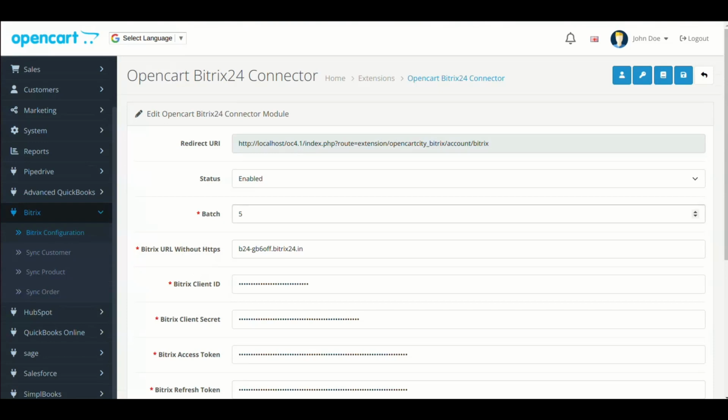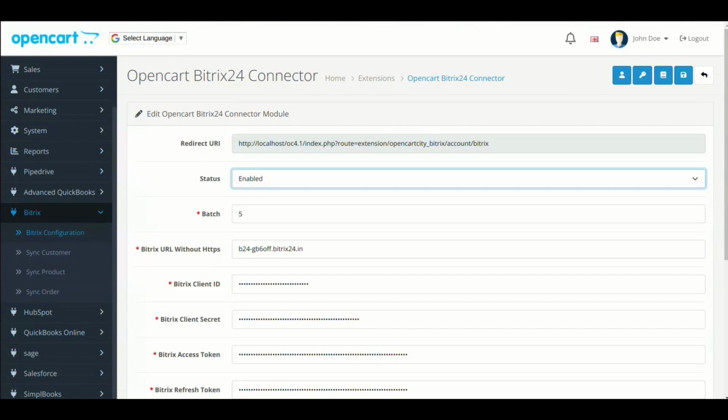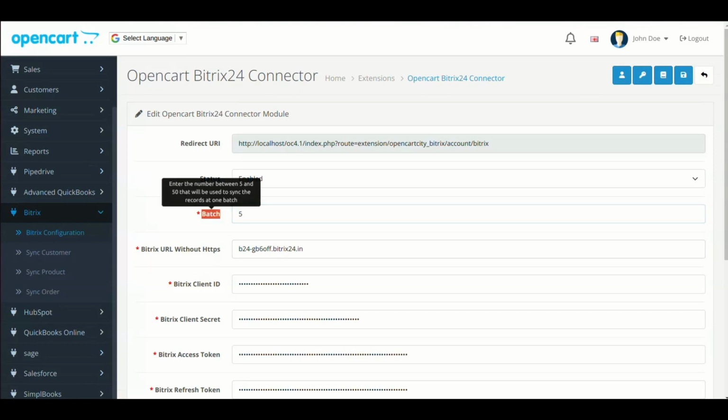Let's start. The first step is to enable the module. Now, add any batch number between 5 to 50. This value will be used to fetch number of records from database in one query.